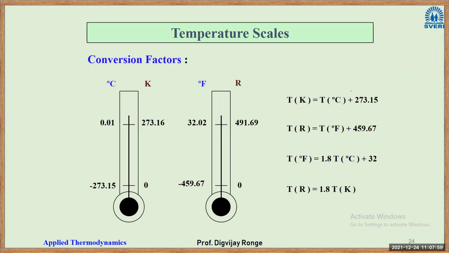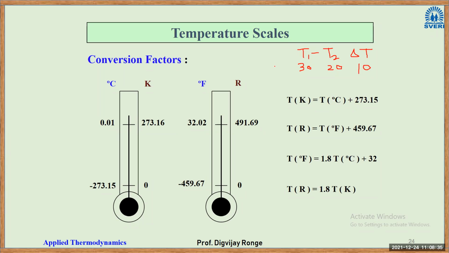Now see here, another very common sense point is there. If I want to take a temperature difference T1 minus T2, or we generally call it delta T, right? Delta T. Now see in this case, if I take temperature in degrees Celsius, let us say T1 is 30 and T2 is 20, right? Now what will be the delta T? Delta T will be 10 degrees Celsius, 30 minus 20, right?